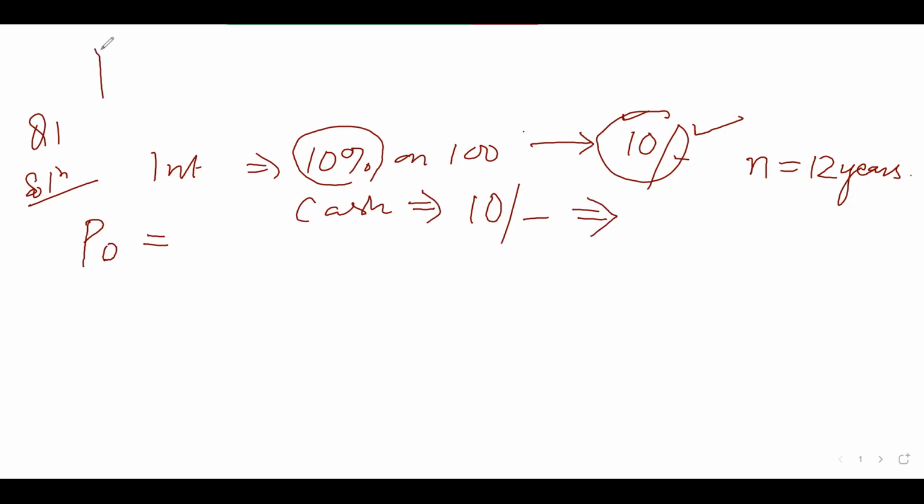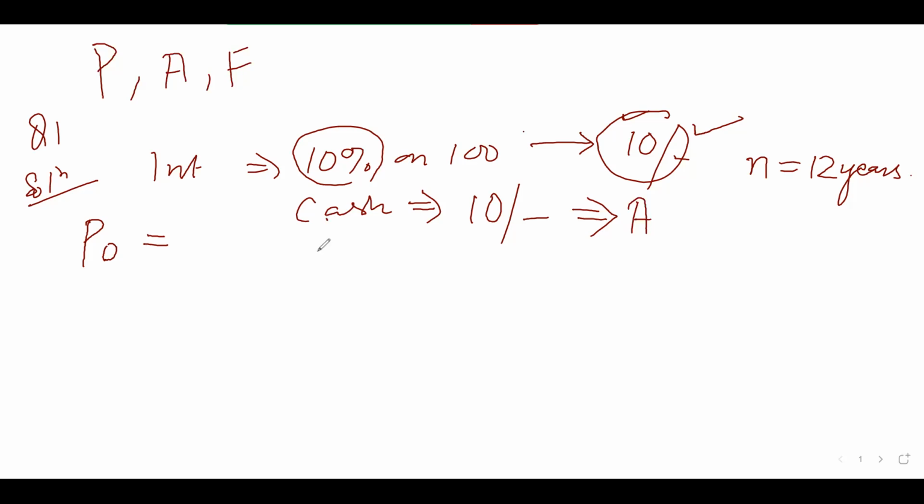So this is what variable? Remember, when I ask you variable, you have three variables only: P, A, and F. All the formulas I gave you have three variables. Either it is P, something in the 0th year, or it is F, something in the nth year, or it is A, which is equal and recurring. So this is equal and recurring. What value is this? This is your A, isn't it? It is the same and you are repeating itself. We will get this 10 every year.